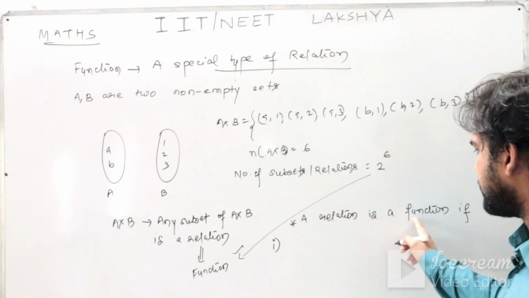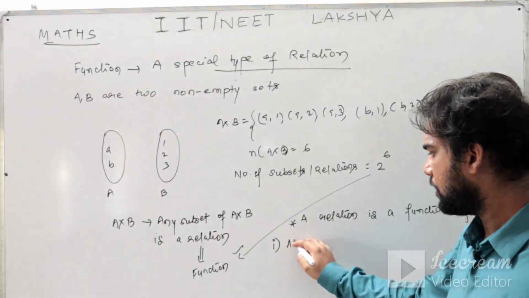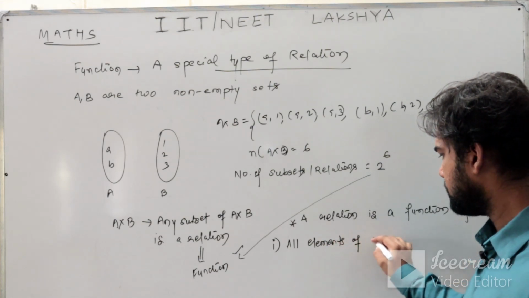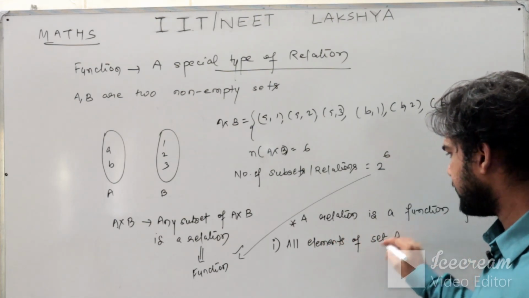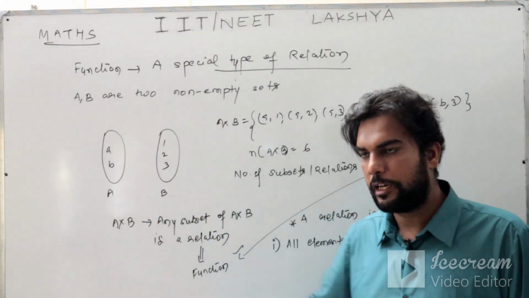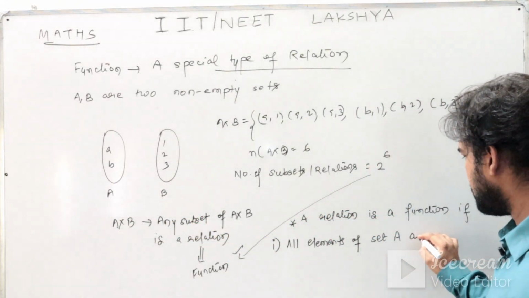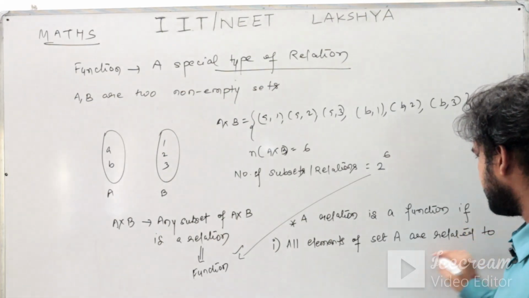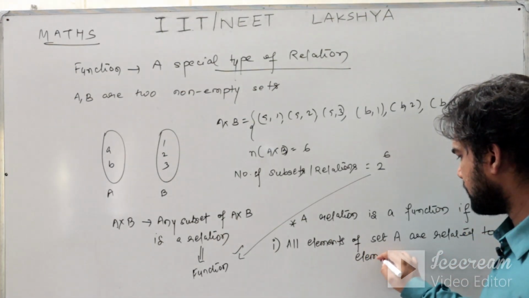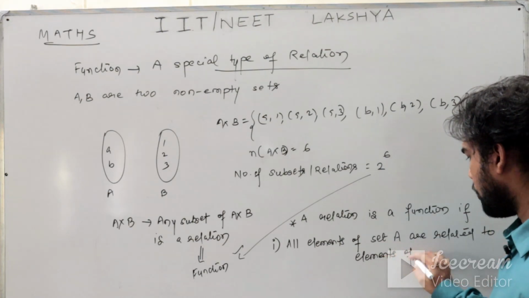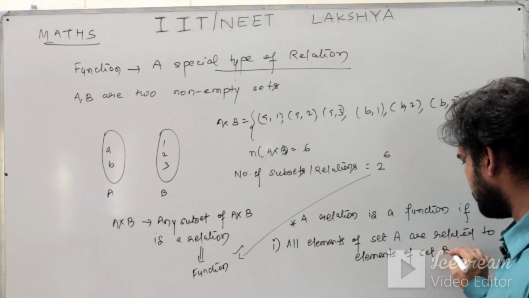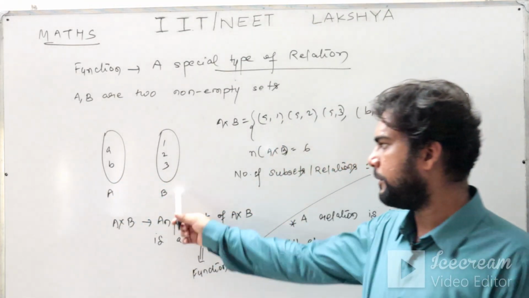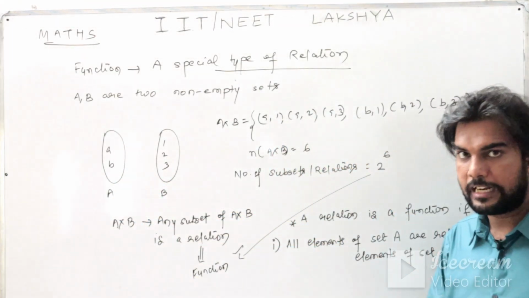A relation is said to be a function if all elements of set A are related to elements of set B. All the elements of set A are related to elements of set B. That is criteria number 1.